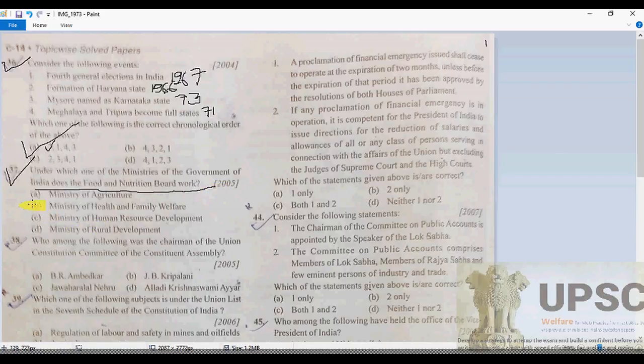Of course, there should be no doubt: it is the Ministry of Human Resource Development. The Ministry of Agriculture is not responsible for it, and the Ministry of Rural Development is also wrong. The Ministry of Health and Family Welfare is also not it. So C is going to be correct here, no doubt.